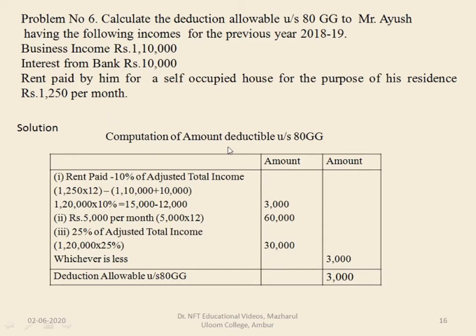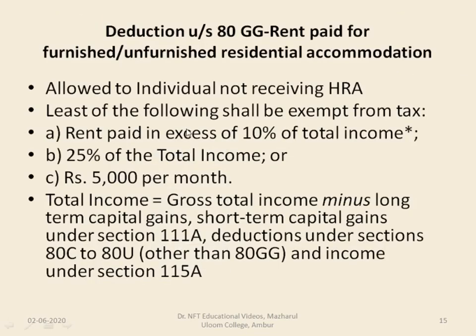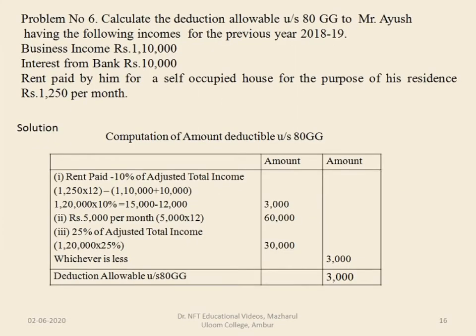So here nothing is mentioned about HRA. So we have to assume that he is not receiving HRA. Now according to the provisions, we'll compute the amount deductible under section 80GG. The first one is rent paid minus 10% of adjusted gross total income.